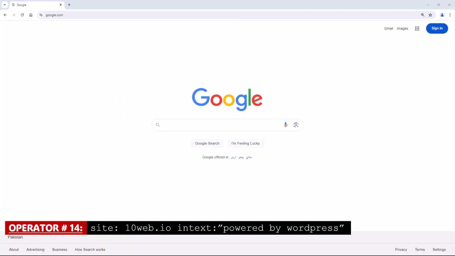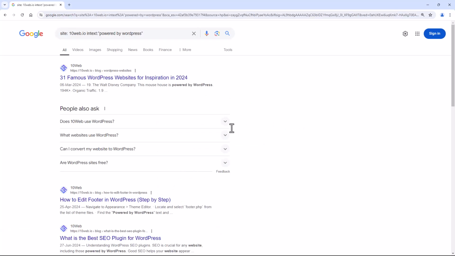Operator number 14. This Google dork will search for websites that are powered by WordPress, which may have vulnerabilities that can be exploited by the hacker.